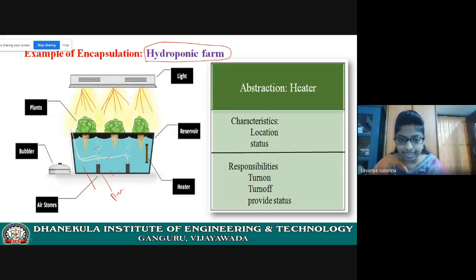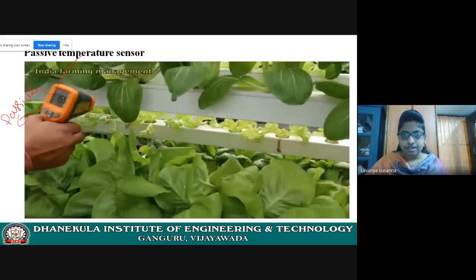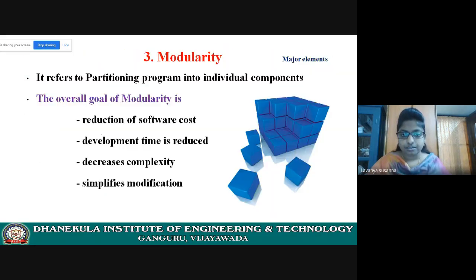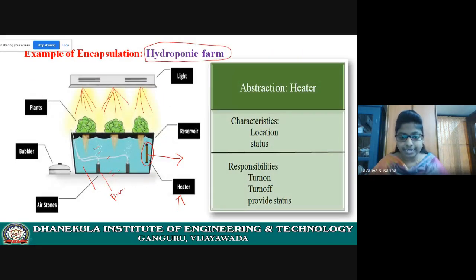And next, see here, there is a heater. Now here, the key abstraction is we are looking at the heater. In the previous example, we have seen the abstraction of temperature sensor. Now in encapsulation, we are taking the example of a heater. We are seeing the abstraction of heater.